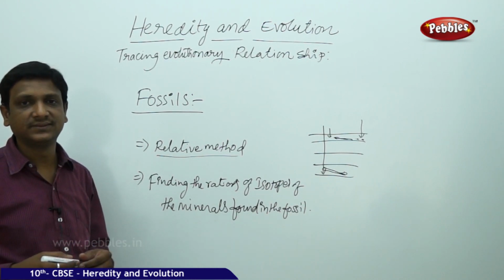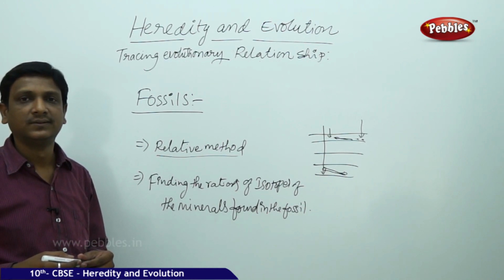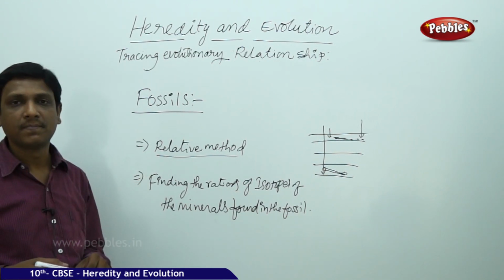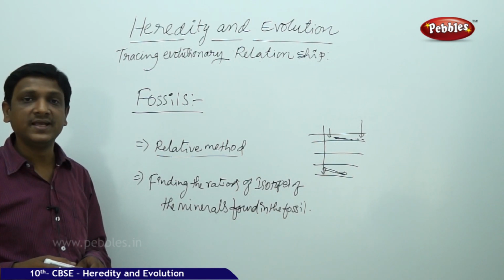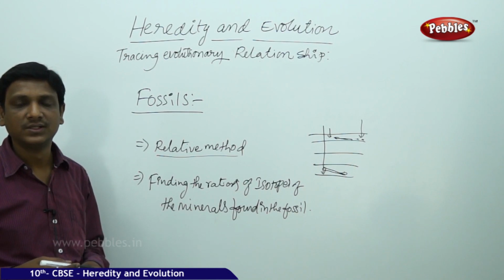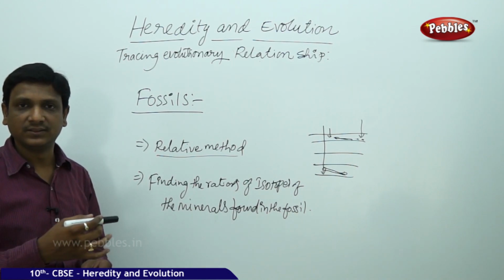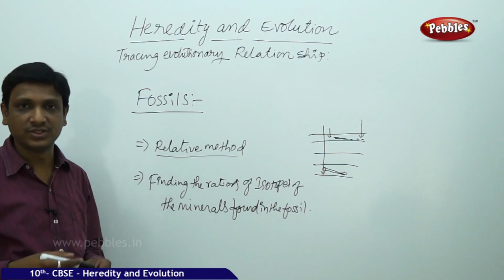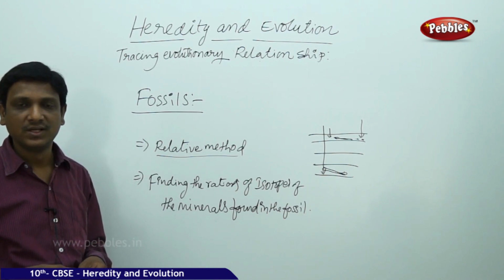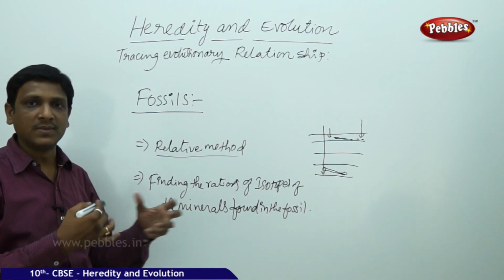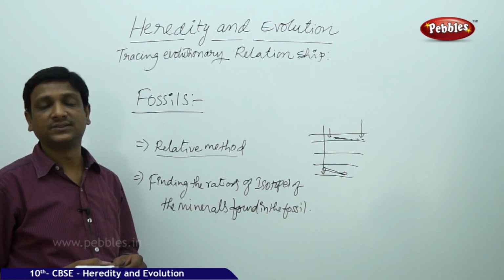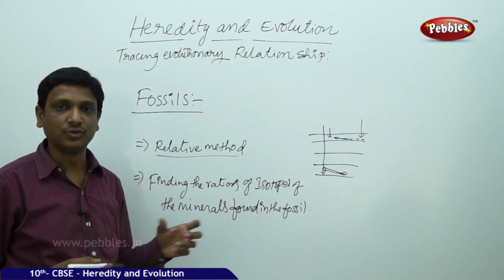So fossils also give proof about evolution. Most of what we know about the dinosaurs, we came to know because of these fossils. The fossils of various kinds of dinosaurs were found in the soil, in the ground. By studying them we got more information: when they existed, how they existed, what their food habits were, which dinosaurs were vegetarians and which were carnivorous and dangerous.